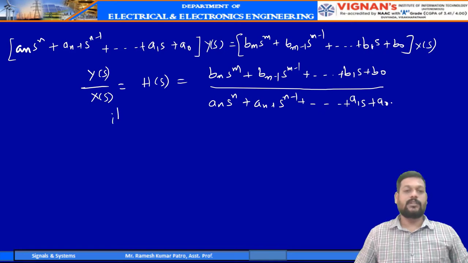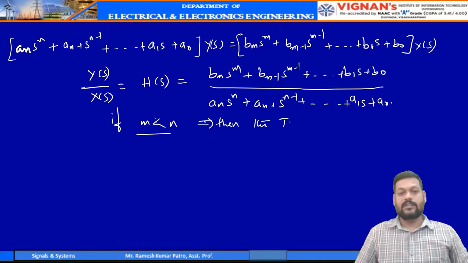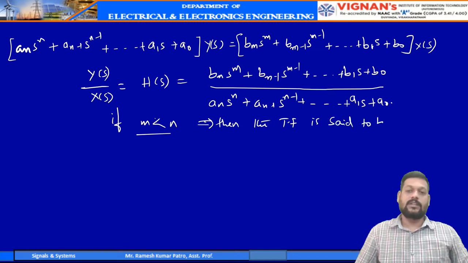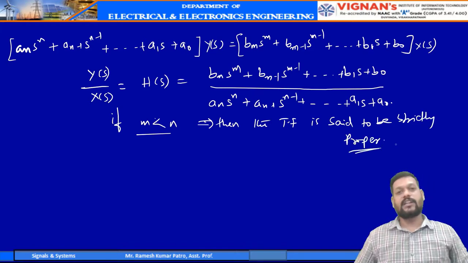If m is less than n, then this transfer function is said to be strictly proper. These kinds of systems can be physically realized.